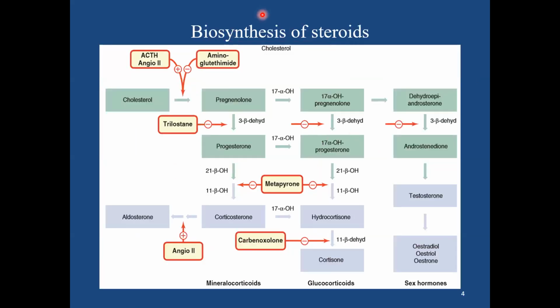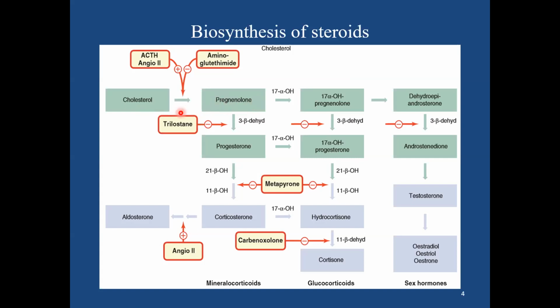Now, if you see the biosynthesis of steroids, which is regulated by various enzymes, the synthesis of steroids is basically divided into three pathways: the mineralocorticoid pathway, the glucocorticoid pathway, and the sex hormone pathway. Coming to the first pathway, the mineralocorticoid pathway, for all these steroids cholesterol acts as a precursor, which is a 21 carbon atom, which in the presence of side chain cleavage enzyme gets converted into pregnenolone.